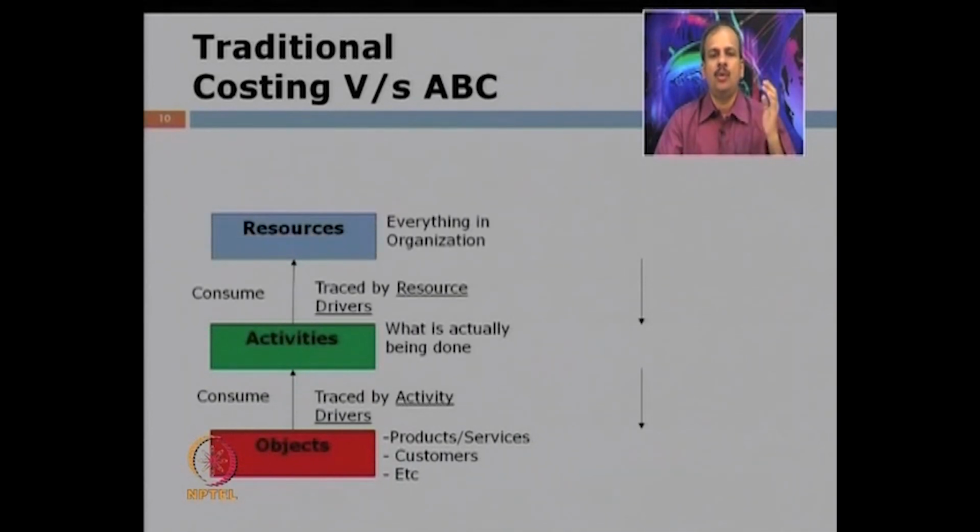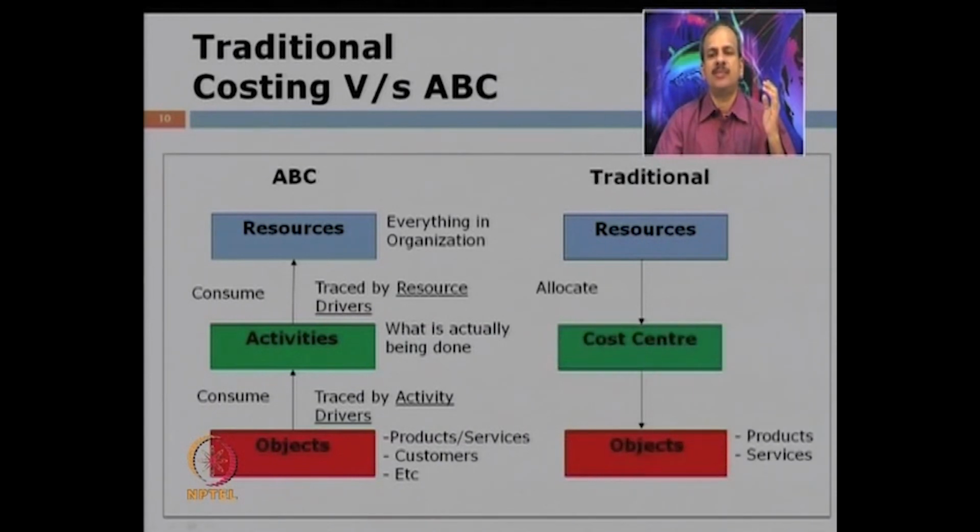Have a view of how ABC moves and how the traditional cost accounting system moves. In the traditional cost accounting system, the resources are allocated or apportioned to cost centers and then they are charged to cost objects. In ABC, first the cost objects are seen. They are traced by activity drivers. Cost objects are products, services, customers and so on.